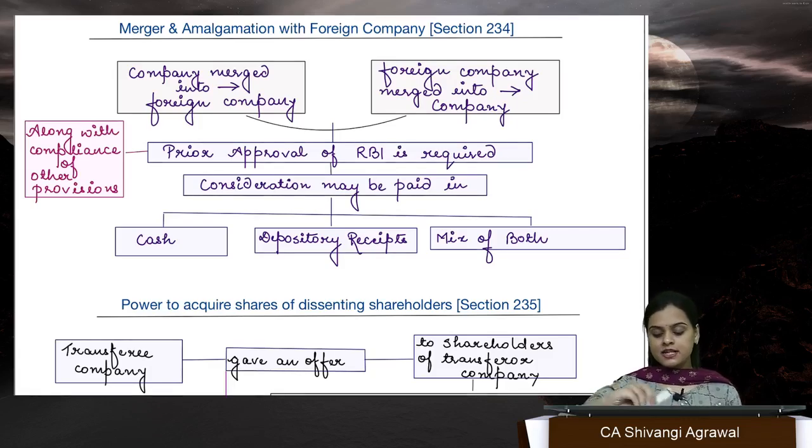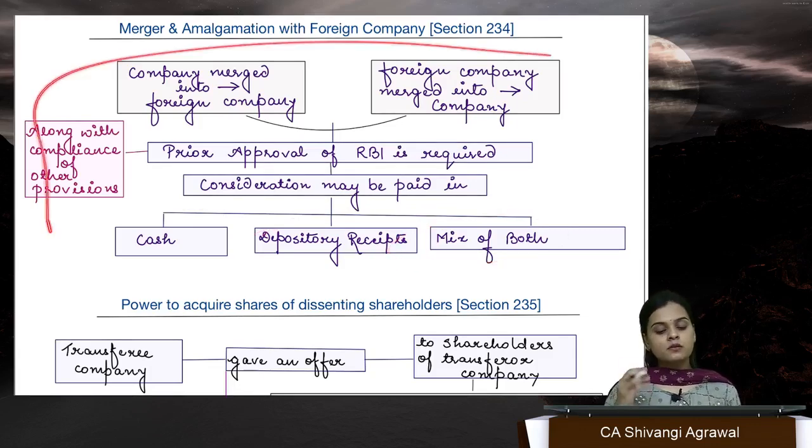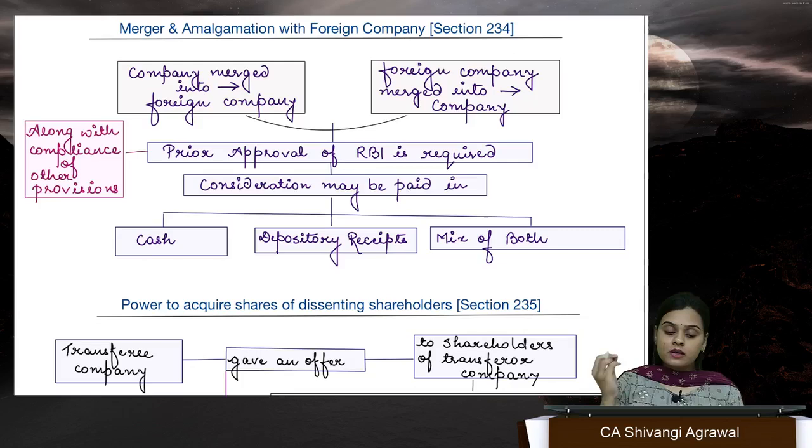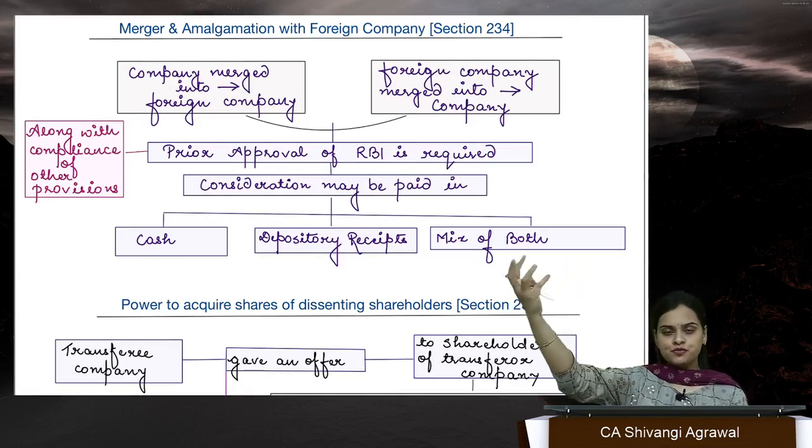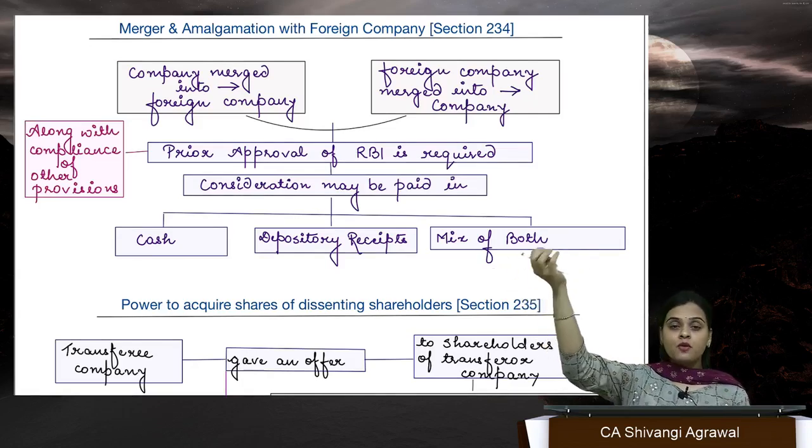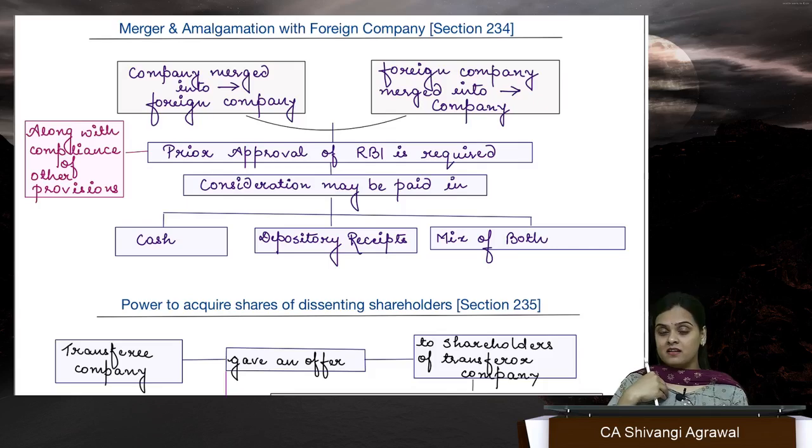Moreover, the consideration may be paid in cash, depository receipts, or a mix of both. One more point in the rule states that supposedly an Indian company is being merged into a foreign company. So the foreign company will pay shareholders of these Indian companies. What will they pay? They pay an equivalent amount of shares.